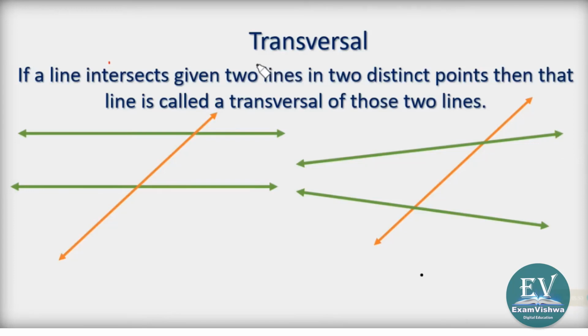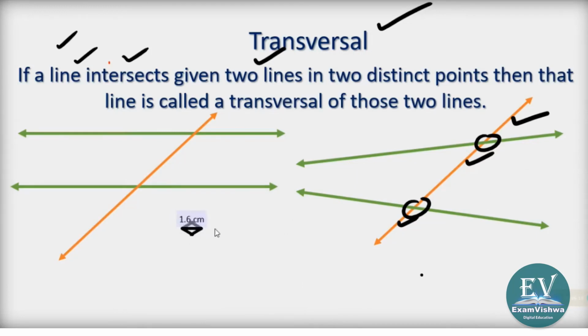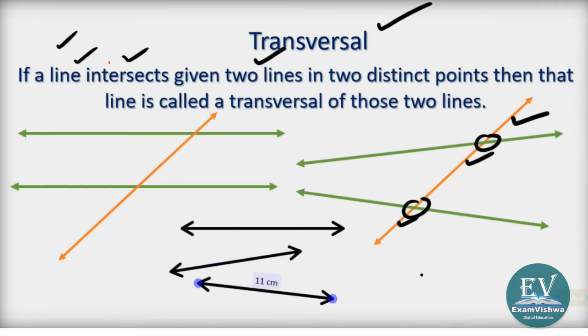Any two lines, and one line is intersecting. The intersecting line is transversal. So here this is transversal and having intersection. So it is irrespective of whether the given lines are parallel or not. It can be more than two also. Suppose that there are three lines, 1, 2, 3. And there is a transversal.